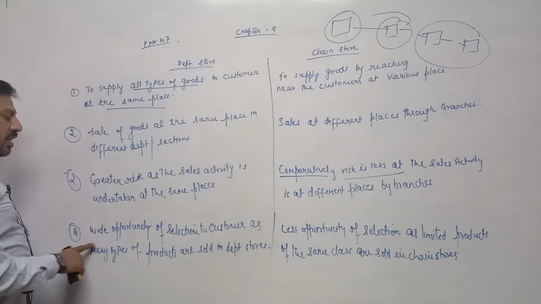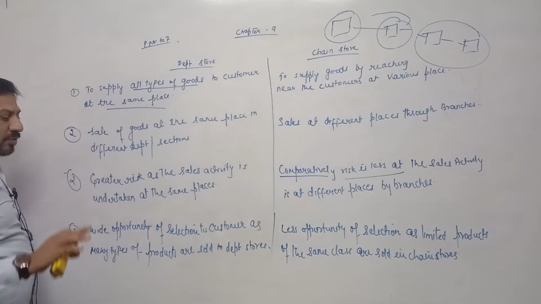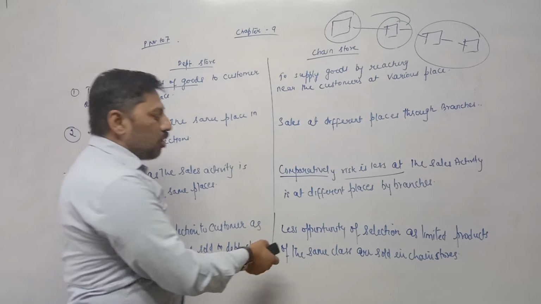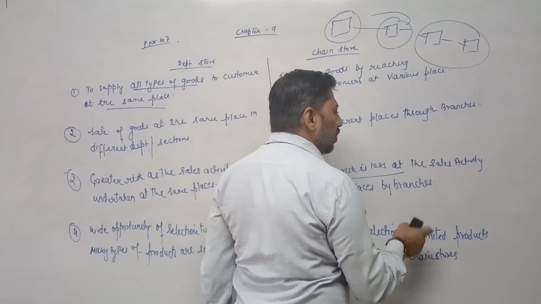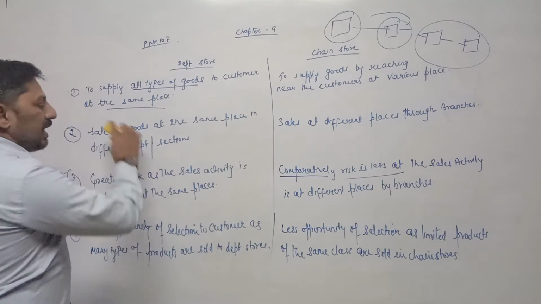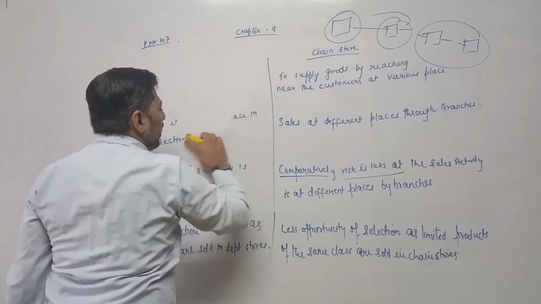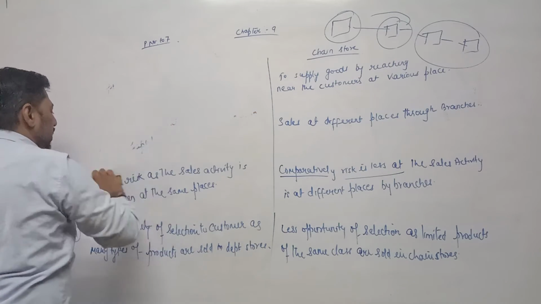Here, wide opportunity of selection to customer, because they are selling varieties of goods, almost all types of goods. And here, less opportunity of selection is there, because they are selling only a particular type of goods, that is also in limited quantity. So, less opportunity of selection in case of chain store. Now, difference between retail trade and wholesale trade.